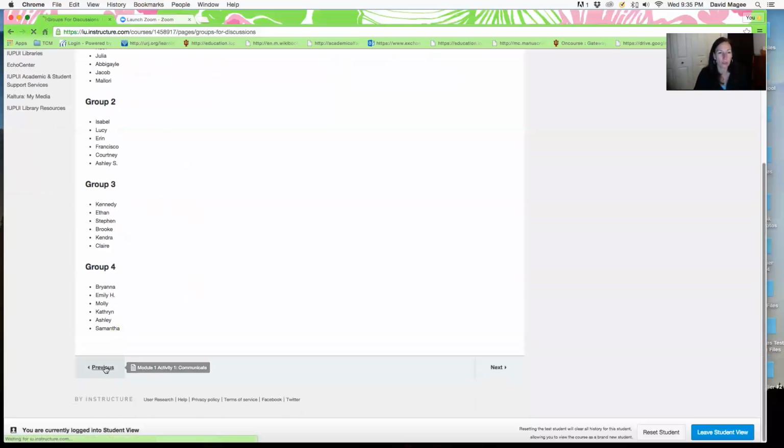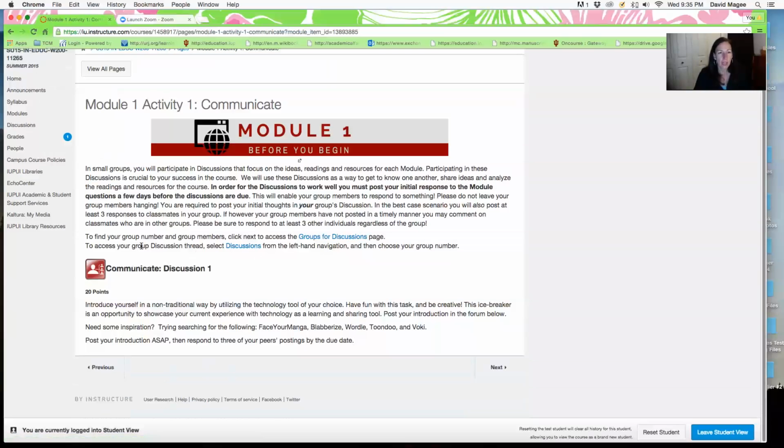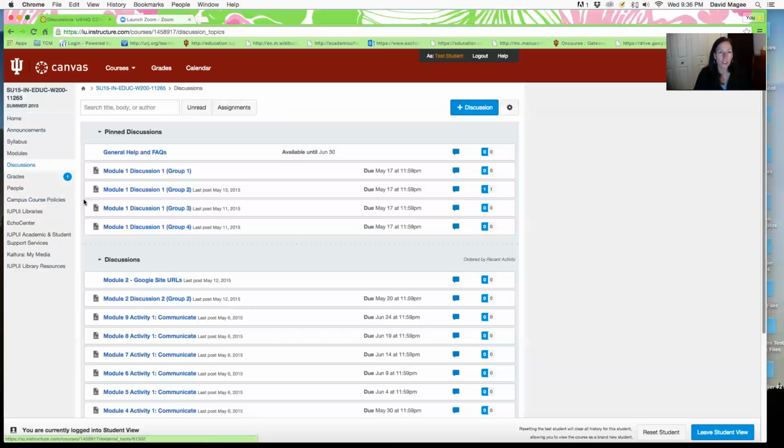So I'm going to go to the previous page to go back to where I was. Now, to access the group discussion, you would select discussions from the left-hand navigation bar over here. Here's discussions. Or you can just go ahead and click on this. This link will be active, but I'm just going to go over here so you can see what these look like. And you will see that you can see all of the discussions for Module 1 for the 4 different groups, but you will post, hopefully, only to the group that you're in.